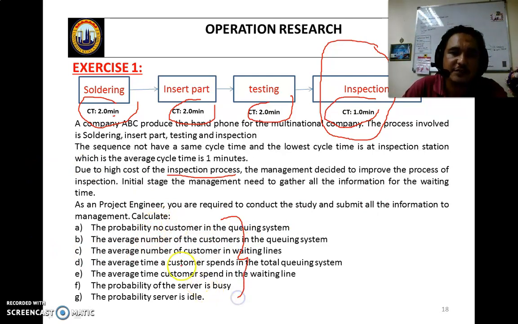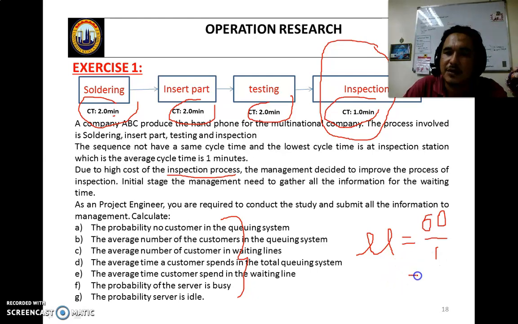The probability of no customer in the system, average number of customers, what is the customer here? The customer is the component, the part. And the server is the process. So calculate everything: LQ, W, Wq, P0, Pn, I and U. How to calculate? What is lambda now? What is mu? We focus on the inspection process. The mu is from the cycle time of 1 minute, so mu is 60 minutes divided by 1.